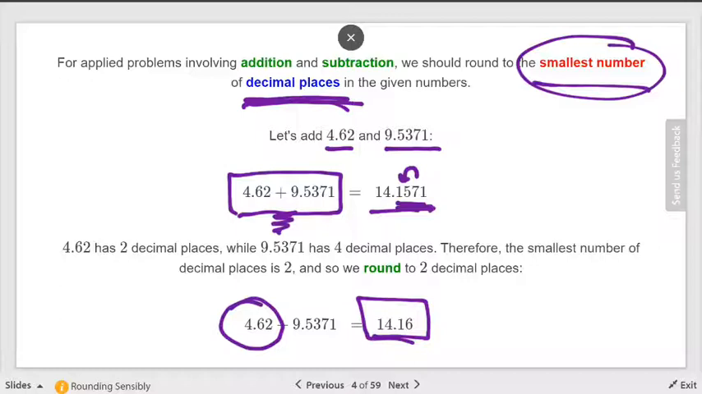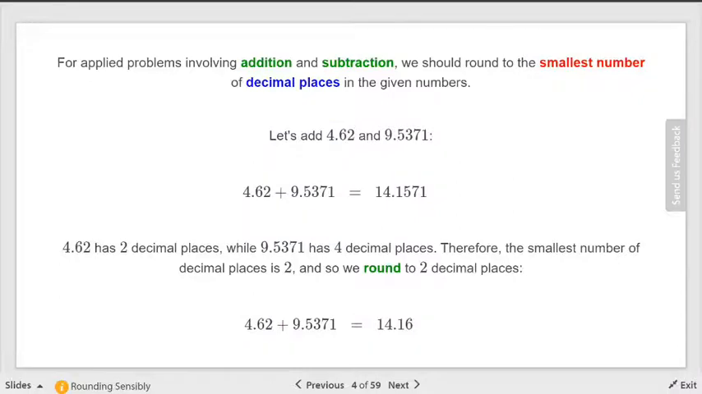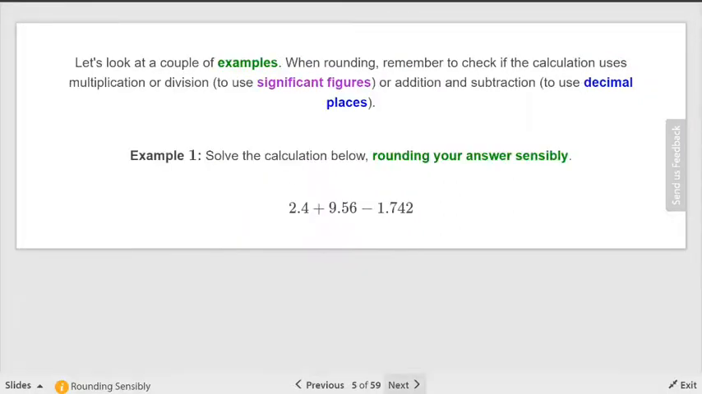Smallest number of digits: addition or subtraction, smallest number of decimals. Okay? We good? Keeping them separate is different. And that might be something that is new to you, because most of the time you don't bother with that when you're in younger grades.